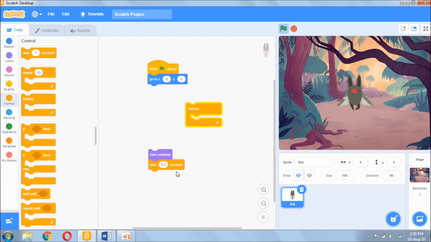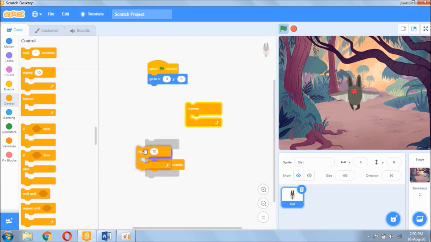If I click on this next costume, you can see it happens just once. The bat goes to the next costume just once. So let's repeat this process. Let's do a repeat of this 10 times.